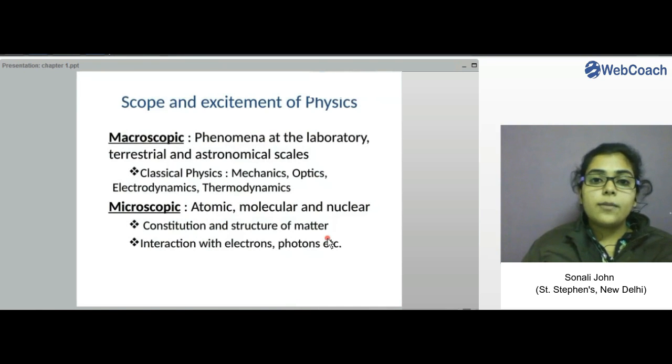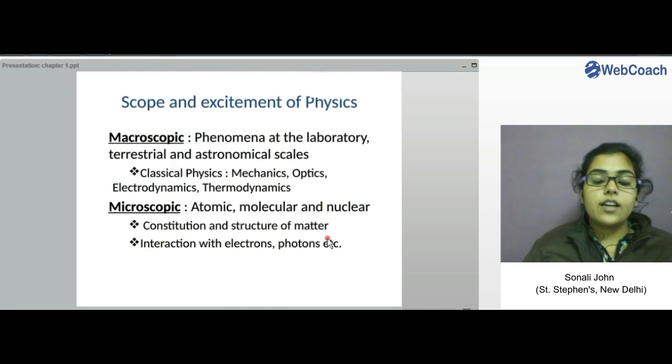Now we'll talk about the scope and excitement of physics. Physics as a subject and a field of study has various scopes in many fields. It has scopes ranging across different sizes of particles. So the domain of physics is classified as macroscopic and microscopic, that is, according to the size of the particles in study.